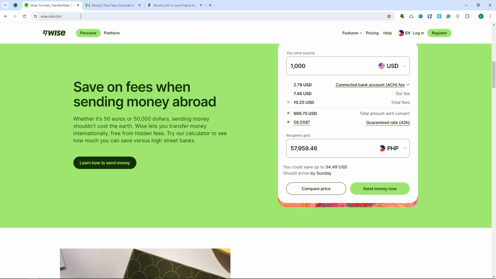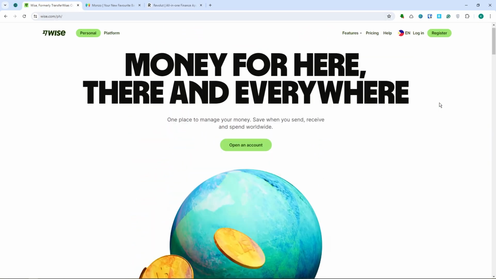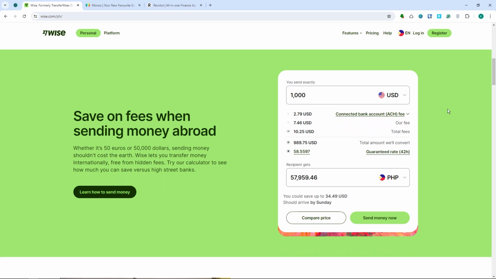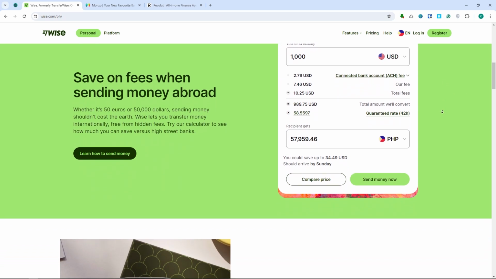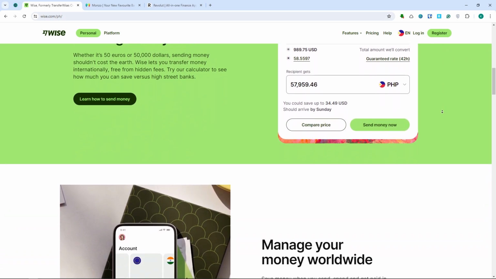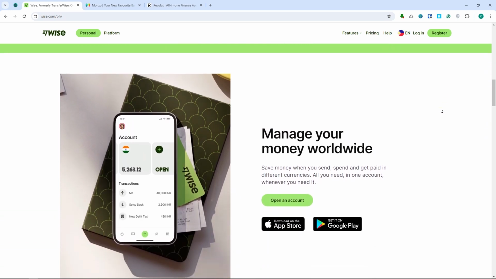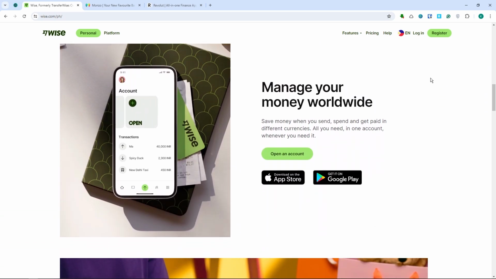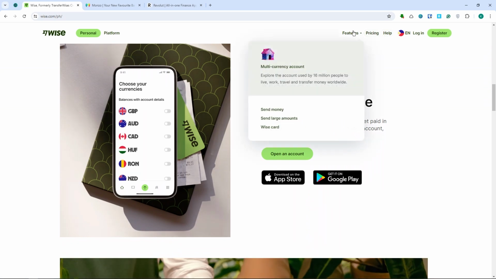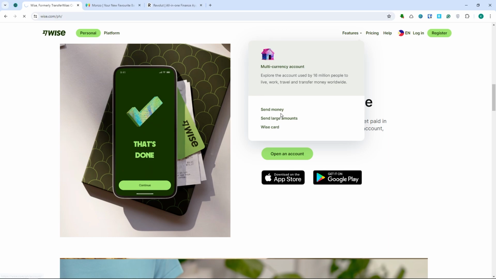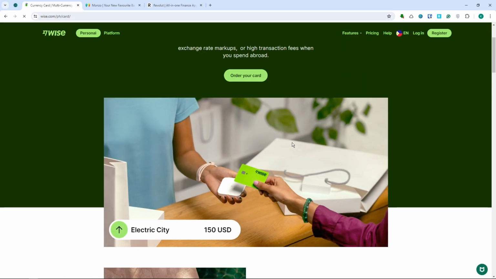And now for Wise. Wise has borderless multi-currency accounts with local bank details. It also has exchange rates at the mid-market rate for transparency, and low and transparent fees for international transfers. You can also get a debit card for spending abroad without high fees using your Wise card right here.